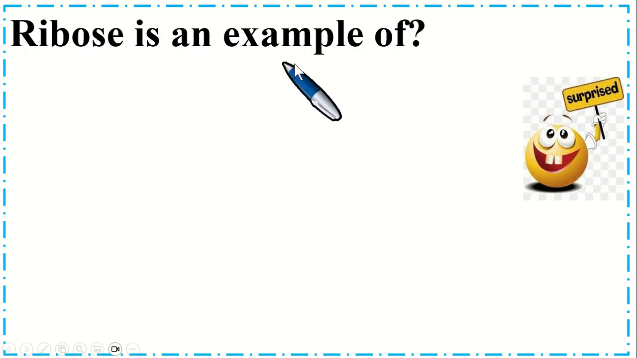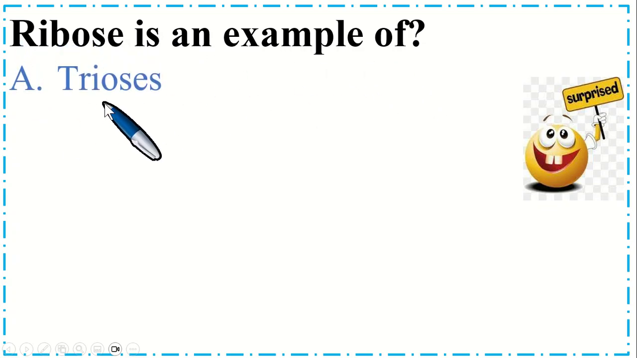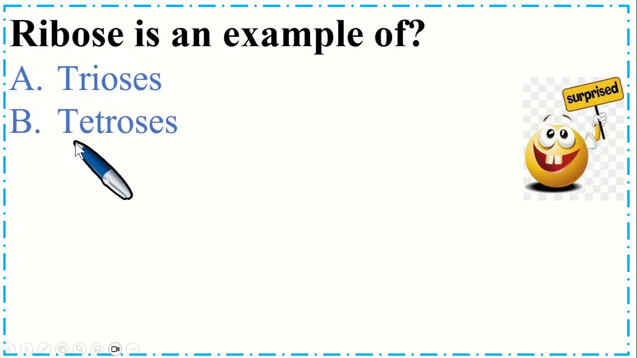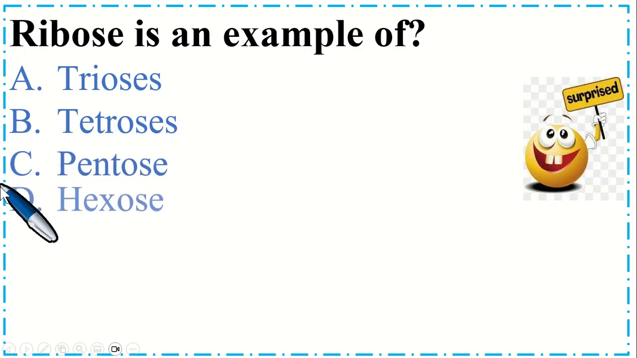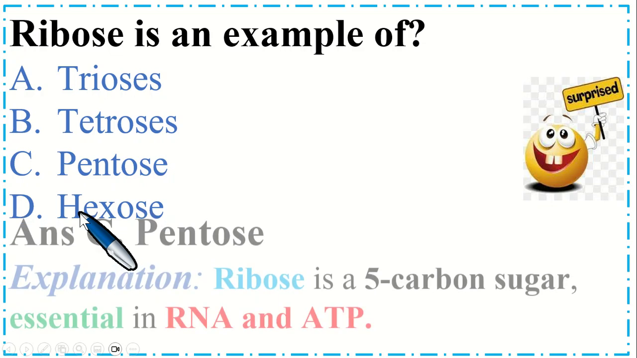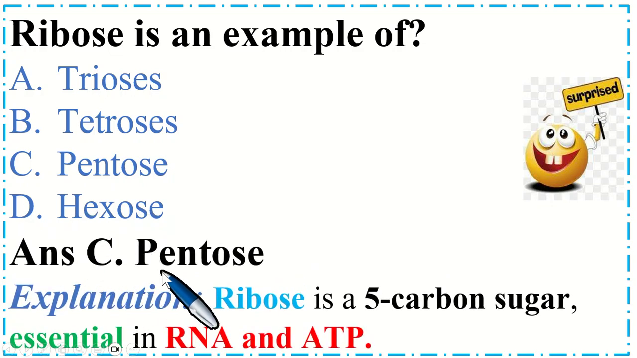Ribose is an example of option A, trioses, B, tetroses, C, pentose, and option D, hexose. So the correct option is C, pentose. Explanation: ribose is a 5-carbon sugar which is essential in RNA, ribonucleic acid, and ATP, adenosine triphosphate.